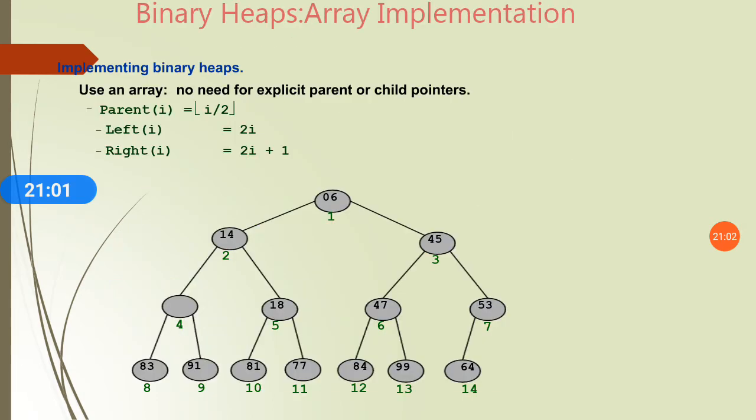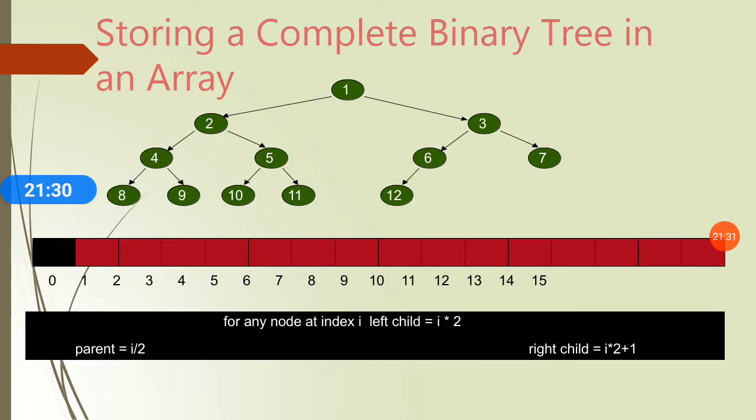Okay, now let's see binary heap array implementation. Here we use an array: the parent of i is i by 2, then the left of i is 2i and the right of i is 2i plus 1. So this is the representation of a heap. Storing a complete binary tree in an array, we know how to calculate the position of the left child and how to calculate the position of the right child.